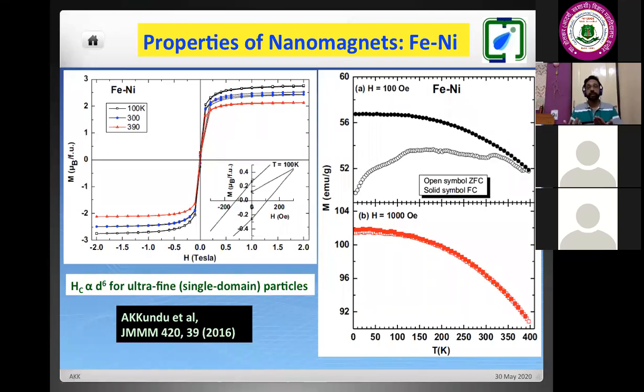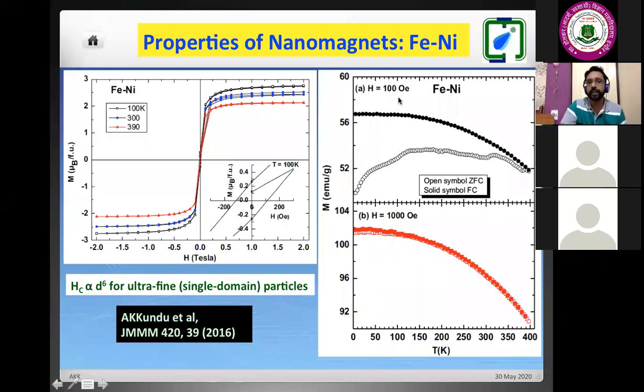So for any practical application where the magnetic field is switching very frequently, the energy loss should be minimum. The width of the curve should be minimum. For that purpose, we will use soft ferromagnetic materials. But if we want to use any bar magnet, there we will be using hard ferromagnets. So this is the basic principle, and this is the temperature dependence behavior.